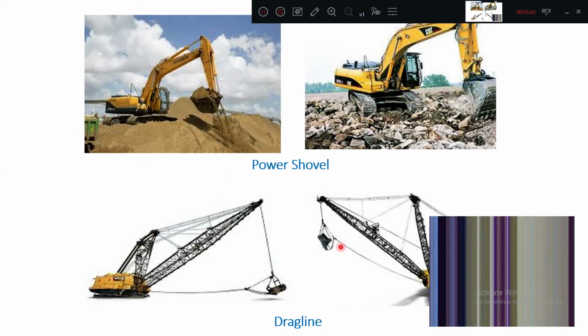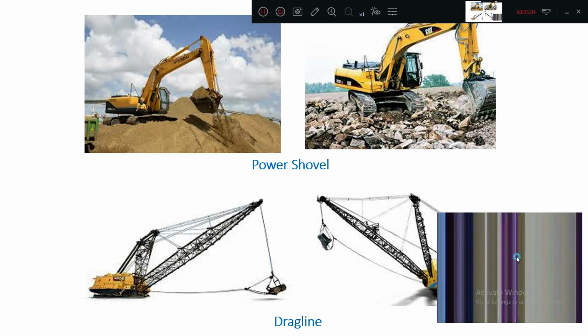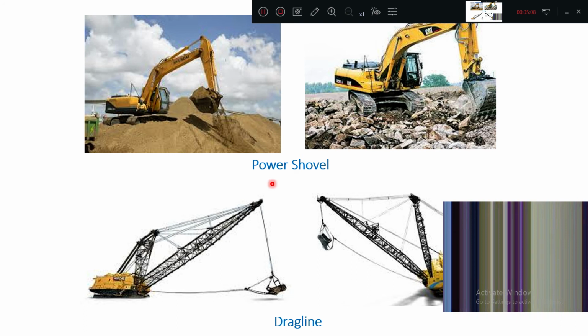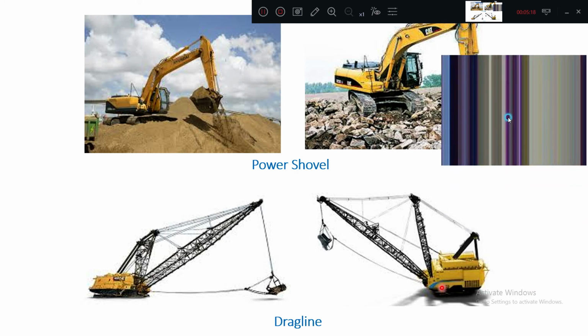Now we can go for the diagrammatic representation. These two photographs are called power shovel. These are generally used as earth moving equipment. So now we can go for earth moving equipment. And this is called a drag line. I have shown all the videos in class regarding the working of this, I remember.